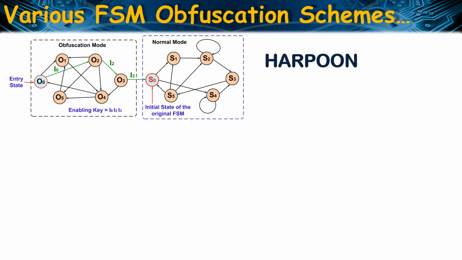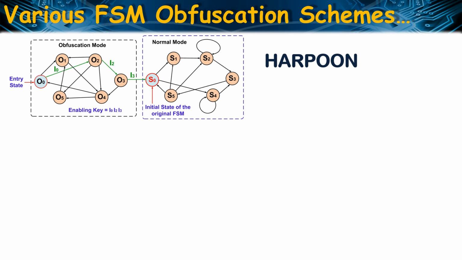Although S0 is the initial state of the original FSM, the obfuscated FSM starts with the initial state O0. S0 can only be reached by performing the correct sequence of state traversal, that is O0 to O2, then O3, then S0, which requires applying the input sequence I0, I2 and I3. This input sequence is called the enabling key. This enabling key is shared only with the authorized users. Unavailability of this enabling key inhibits an attacker from reaching the correct initial state of the FSM, preventing unauthorized use of the IP.